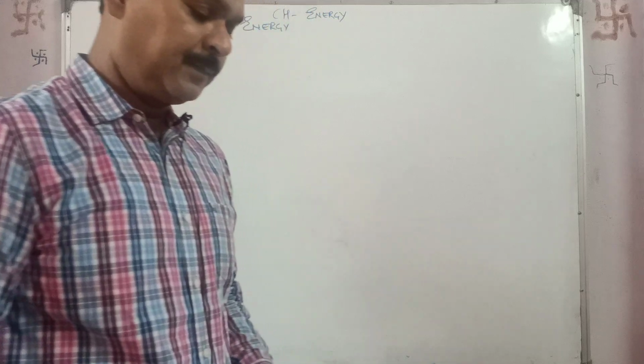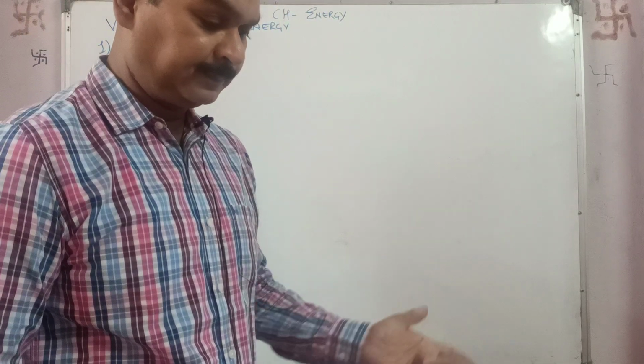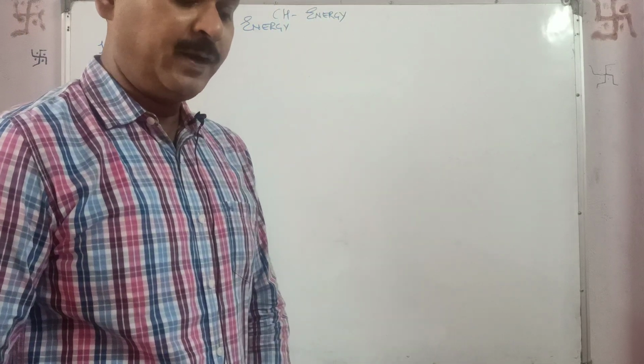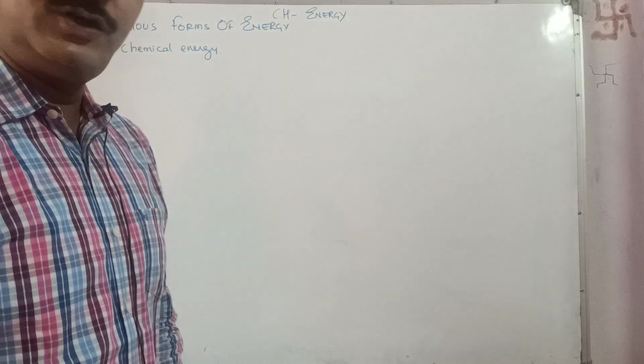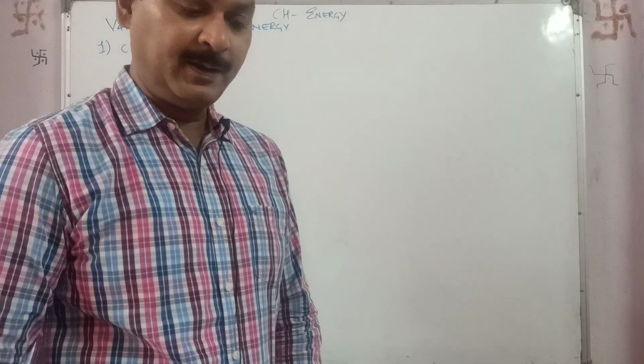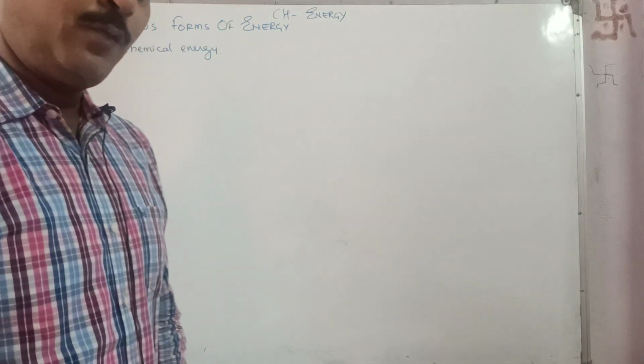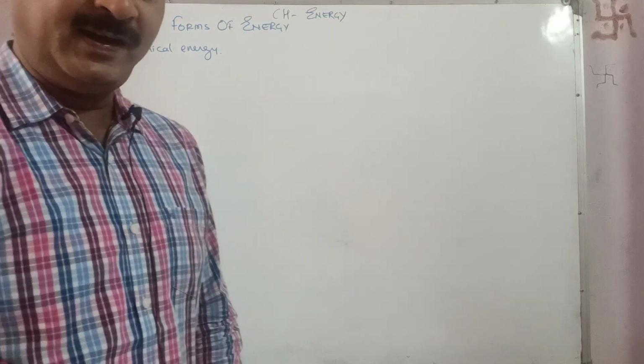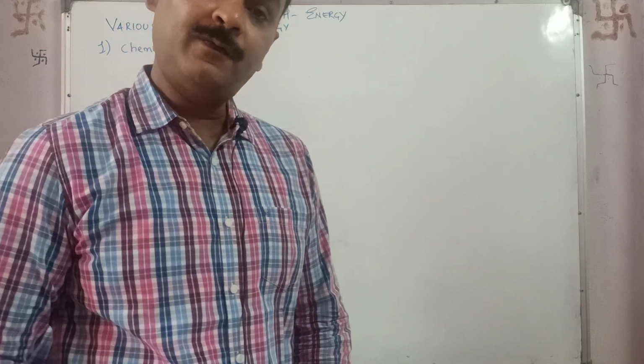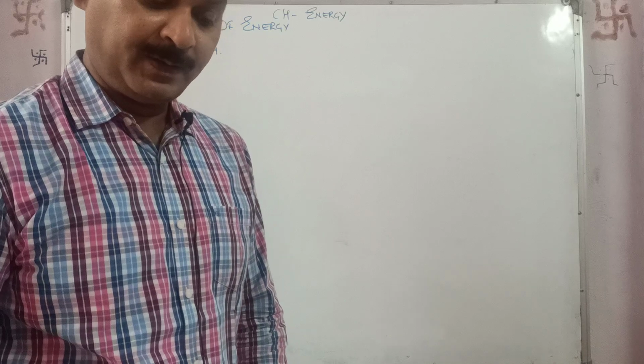In your book, it is given: the energy stored in a matter due to its chemical composition is called the chemical energy. Say coal, wood, kerosene, petrol, diesel, oil, they all have chemical energy stored in them.